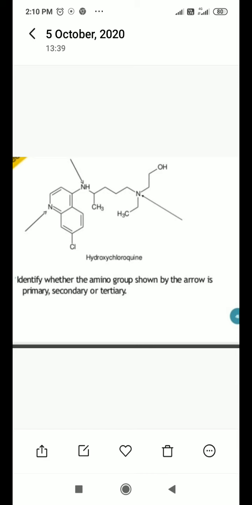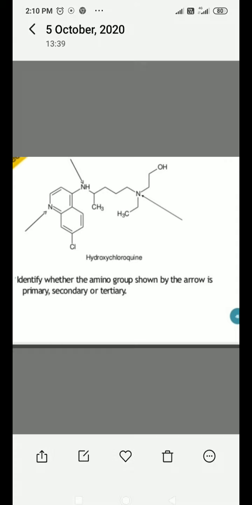Here the point of interest is that we have to identify which amine is present, means whether it is primary amine, secondary amine or tertiary amine. You just look at the structure, this NH2. In here, is all the hydrogen atom replaced with any other alkyl group or what? You should look carefully at the structure and find out whether it is tertiary or any other. Okay, this is the structure of hydroxychloroquine.